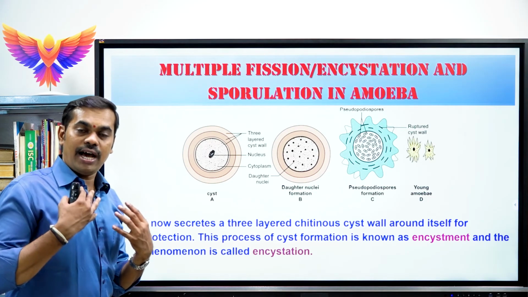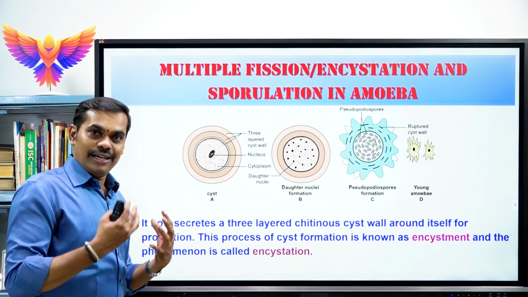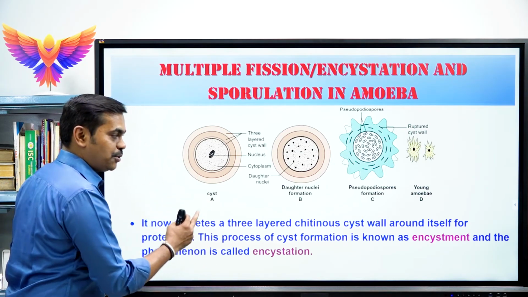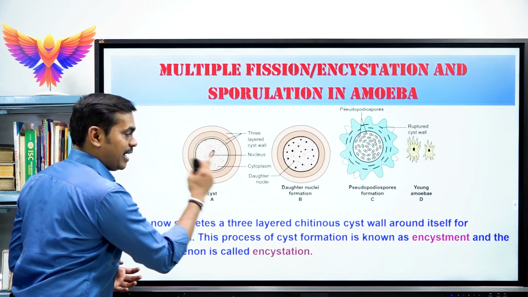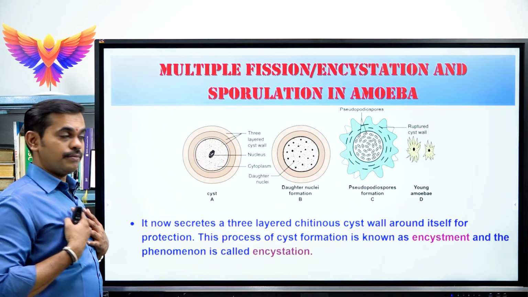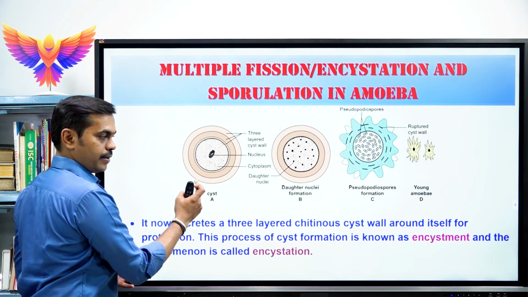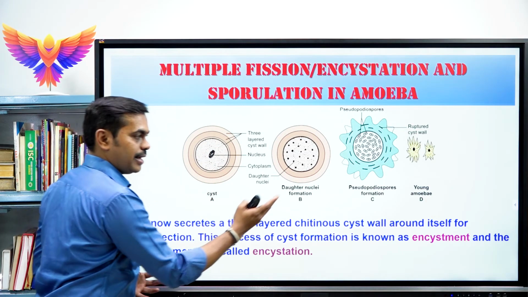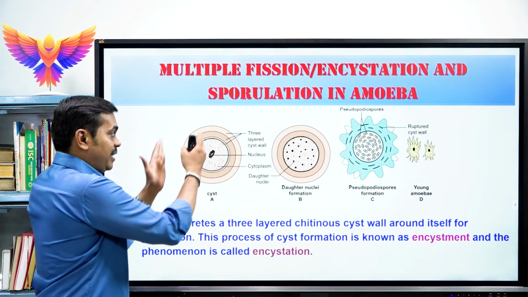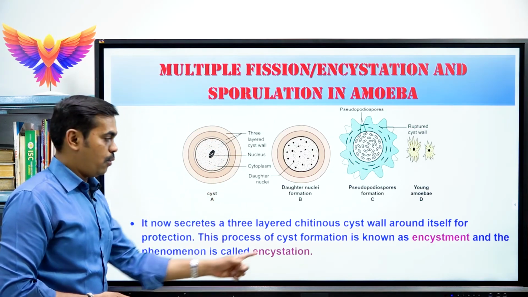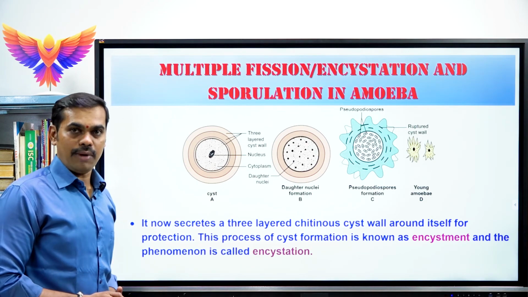To protect from the unfavorable condition, the amoeba withdraws its pseudopodia and develops a 3 layered chitinous layer around itself for its protection. This process of cyst formation is known as encystment, and the phenomenon is called as encystation. Very important for theory, 1 mark.